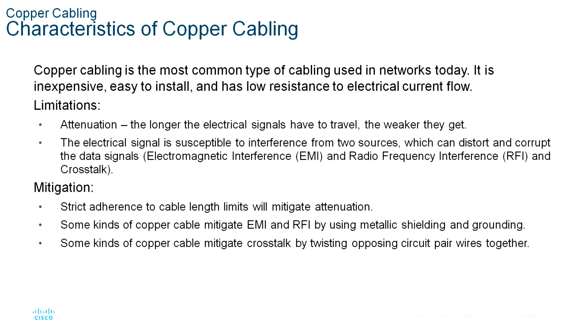To counter the negative effects of EMI and RFI, some types of copper cables are wrapped in a metallic shielding and require proper grounding connections. To counter the negative effects of crosstalk, some types of copper cables have opposing circuit wire pairs twisted together, which effectively cancel the crosstalk.